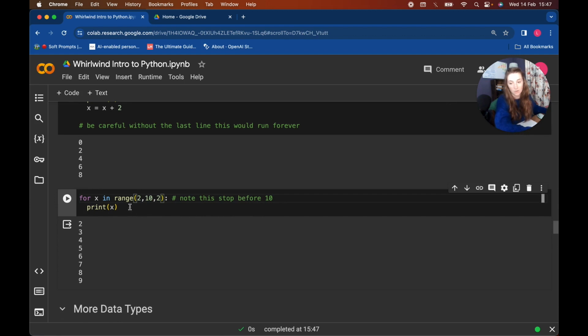We can also add in this one a step change, it's called. So if I want it to go in increments of 2, so 2, 4, 6, 8, I can obviously make this step change smaller than 1 if I want to. So I can make it 0.5 if I happen to want to, and it'll go up.